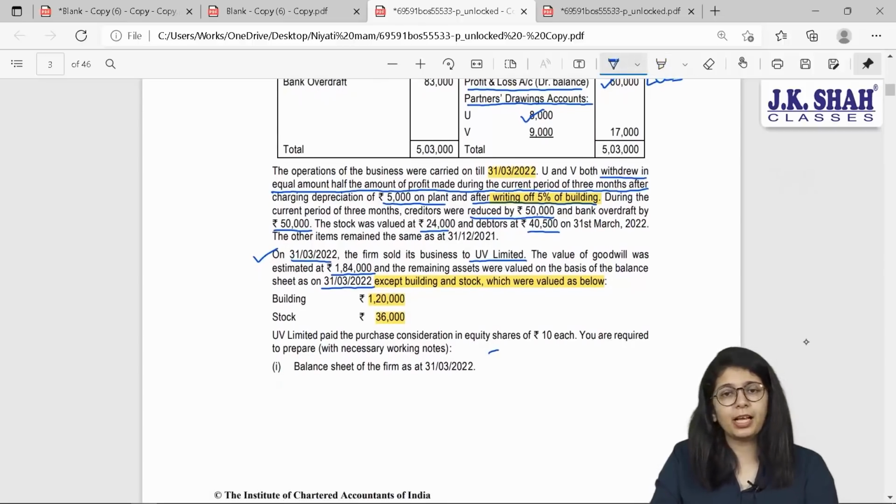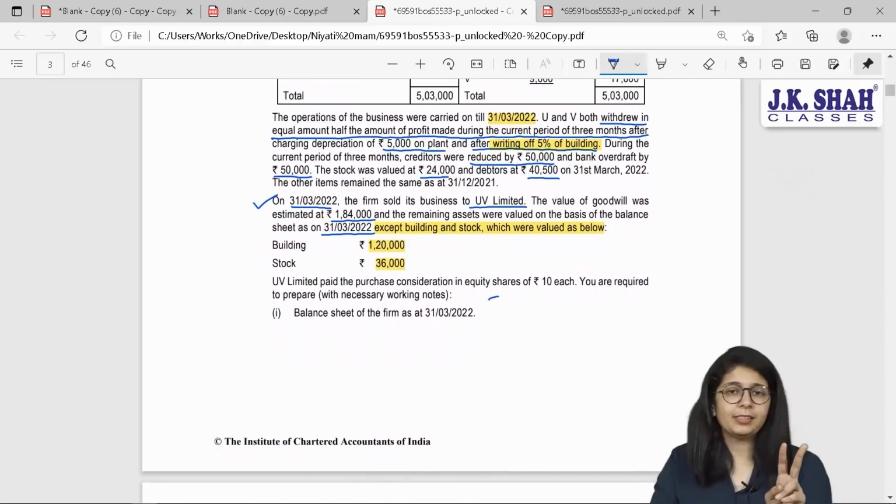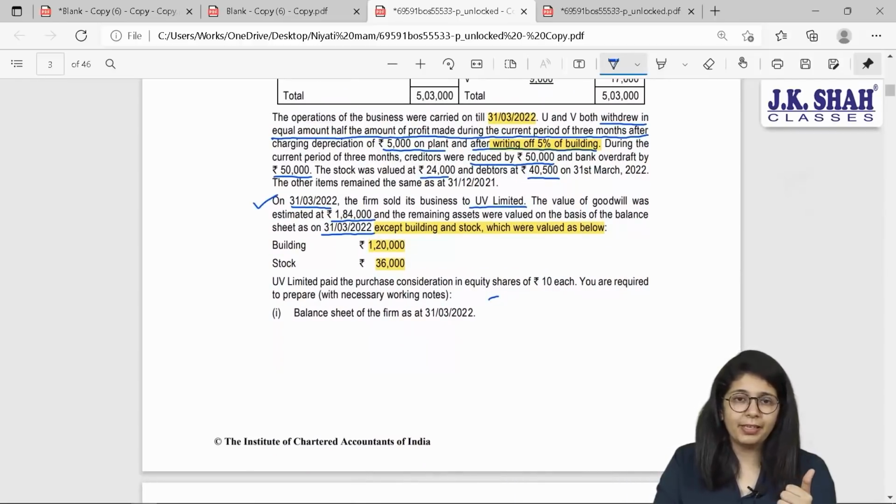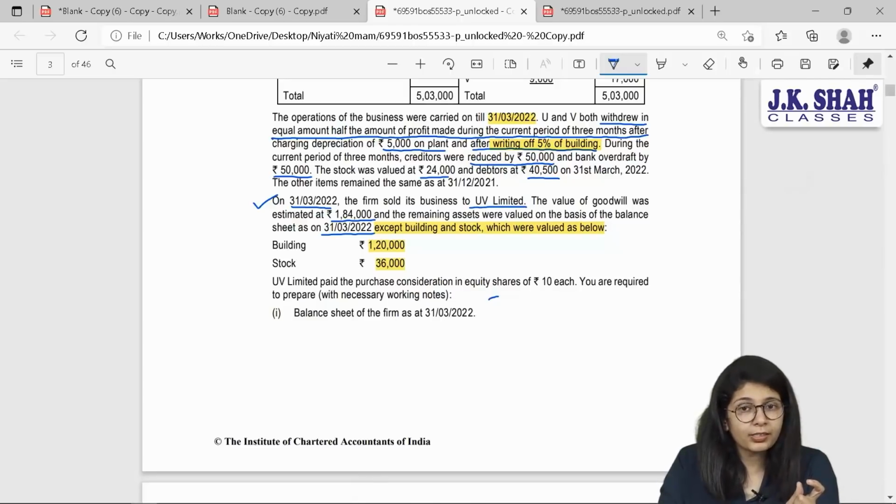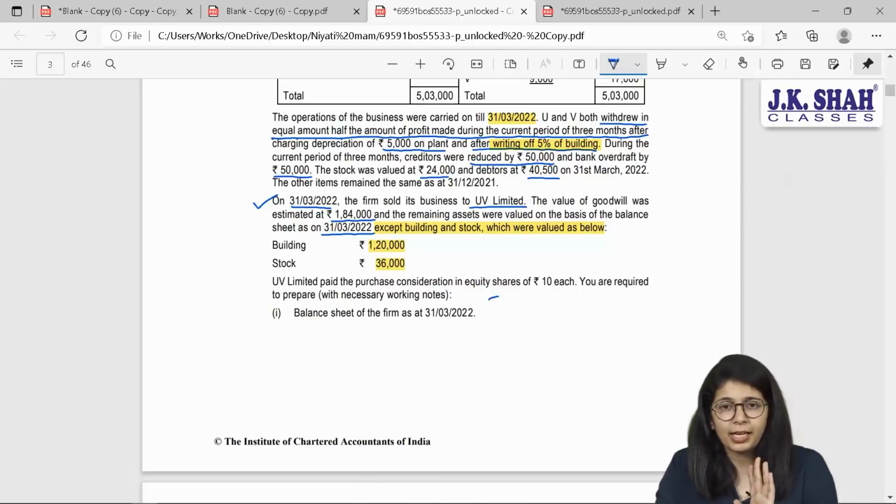This will help us in calculation of PC. PC is calculated in two ways, either by net payment method or net asset method. We always first try to find out PC as per net payment method by asking ourselves two questions. If everything is mentioned, then the sum will be as per net payment. If even one of the two questions is not answered, then the sum will be as per net asset method. What are those two questions, beta? What is to be given and how much is supposed to be given?